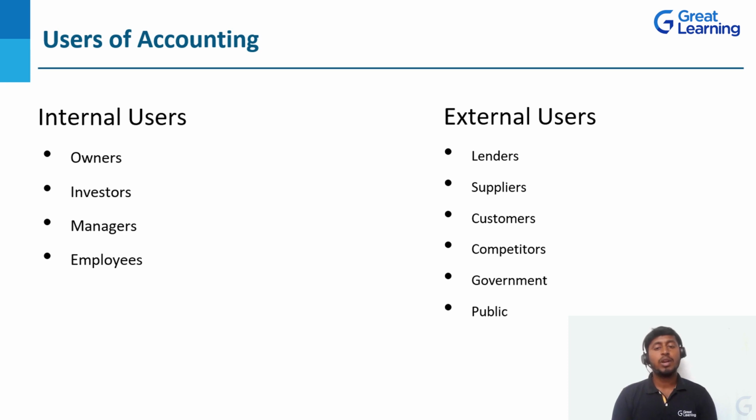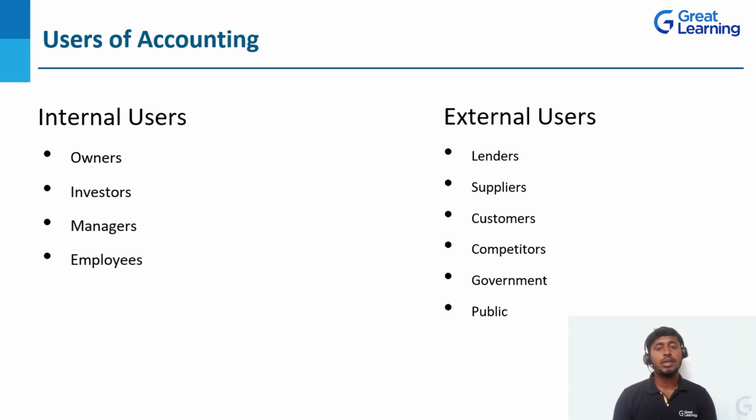Safety. For example, if I have invested 1 lakh rupees in XYZ company shares, I need to look at the safety of that 1 lakh rupees I have invested in this company, whether it is safe or not, or whether it is secured or not. First, I need to check that. Second one, liquidity. Liquidity is nothing but whenever I require the money, at that time I can sell my shares and get back the money.